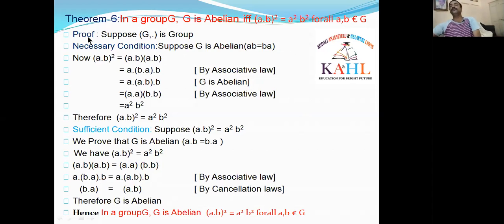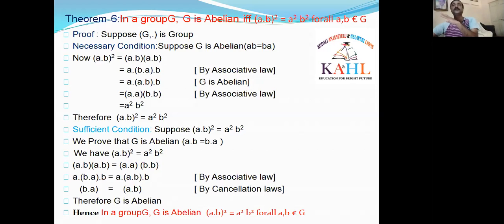Now, for that proof, suppose G dot is a group. I am taking it as suppose, but it is clearly given that G is a group, so you can write it as given: G dot is a group. Now I am proving the necessary condition. What is the necessary condition? From left side to right side. We have to take the left side part and prove the right side part.